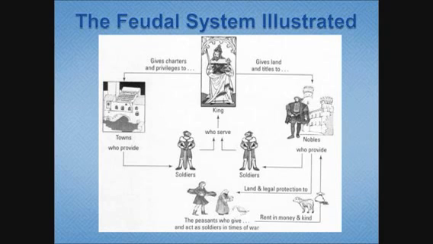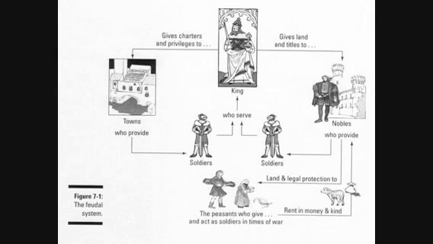In its economic form, it was a system of agricultural production based on a mutual relationship between the farmers or the peasants and the lords. And the social form of feudalism included Roman and German elements as well.